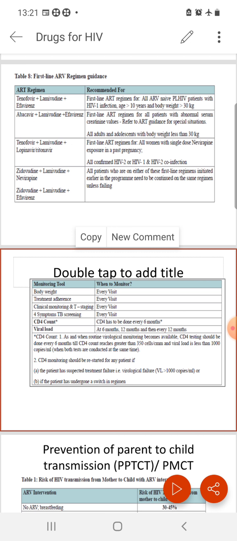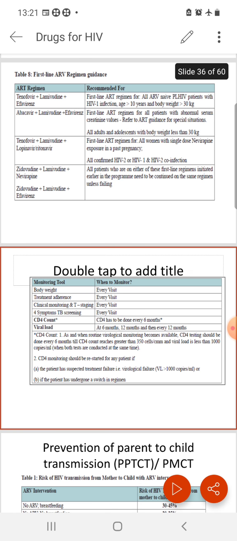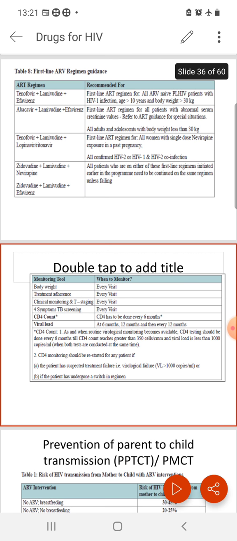Here abacavir replaces tenofovir, and it is the first line ART regime for all patients with abnormal serum creatinine value. So when the creatinine value is above the normal range, we should not use tenofovir. We can use abacavir in its place. For all adults and adolescents with body weight less than 30 kg, we also use abacavir. So for body weight less than 30 kg, age less than 10 years, or raised creatinine, we use abacavir. We do not use tenofovir.